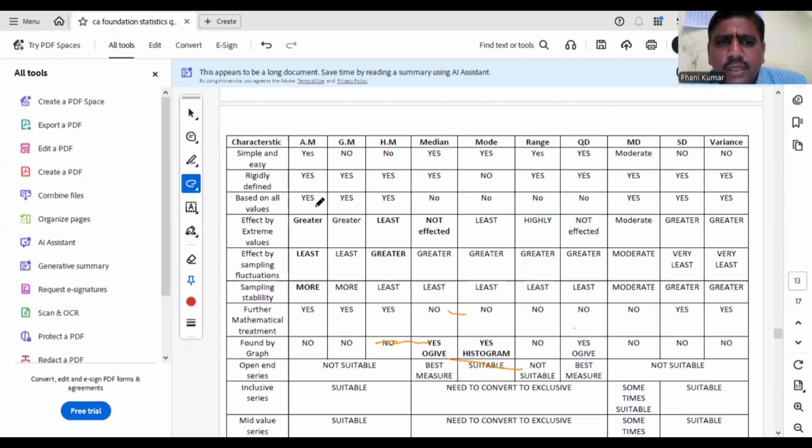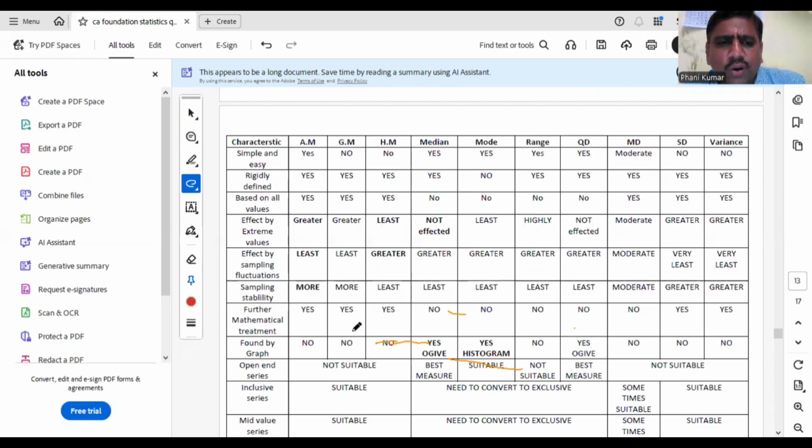Based on all values: AM, GM, HM are based on all values, but median and mode are not based on all values. Extreme values effect is greater for AM and least for HM, not affected for median. Similarly, mode also has least effect. Sampling fluctuation effect is least for AM and greater for HM. Sampling fluctuations least means stability will be more for AM. Similarly, sampling stability is least for median, HM and also mode.